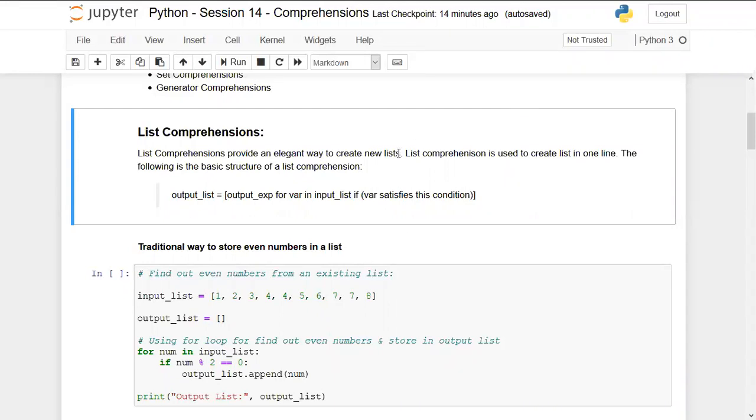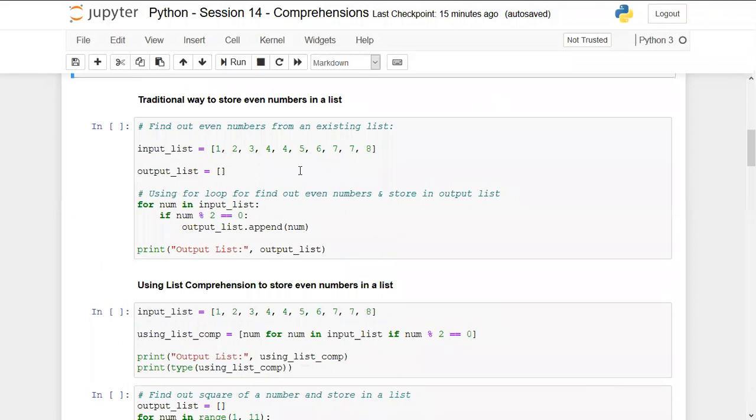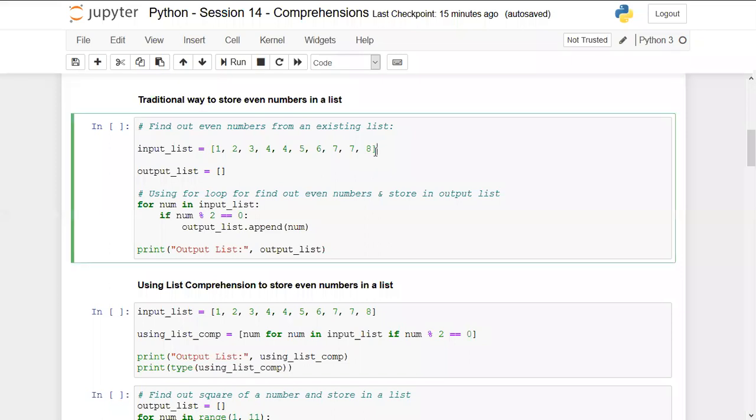Okay. So if should always come after the for loop, and you have to provide the if condition as per this given syntax. Don't worry, we will talk about this through various examples. So now let's create a program to store the even numbers of a list in a list using the traditional approach.